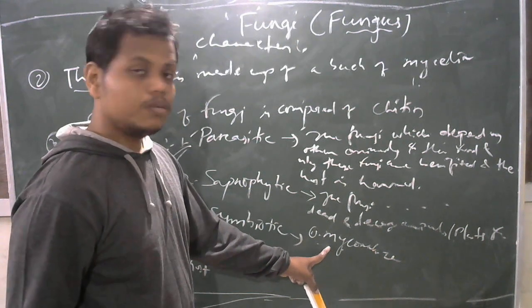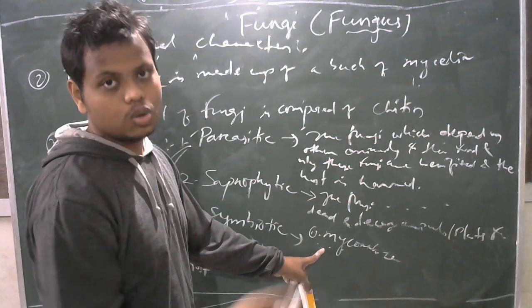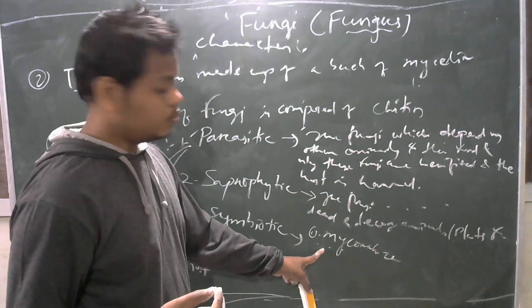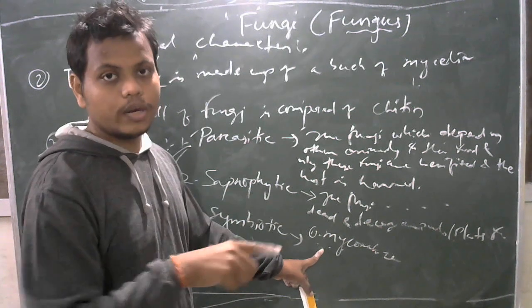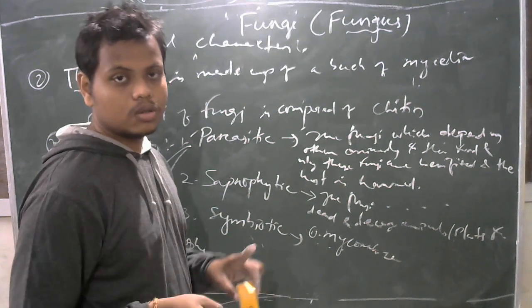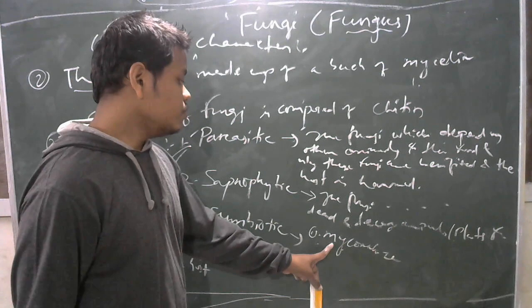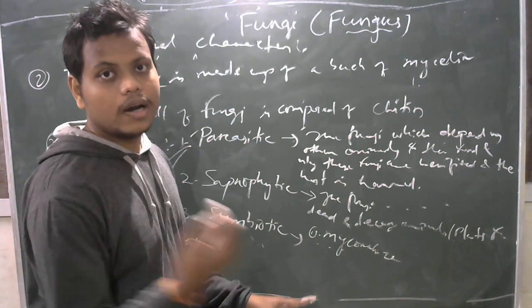In the root of Pinus, an association of Pinus root and fungus is observed. In that, the fungus is also benefited. The Pinus root provides shelter to the fungus, and the fungus provides nitrogenous assimilation to the Pinus.